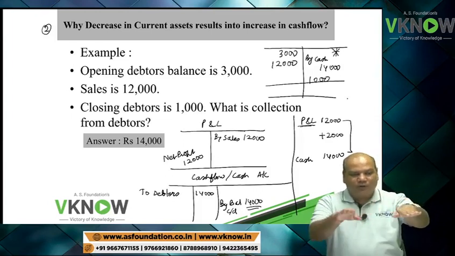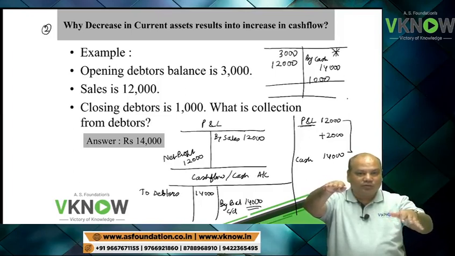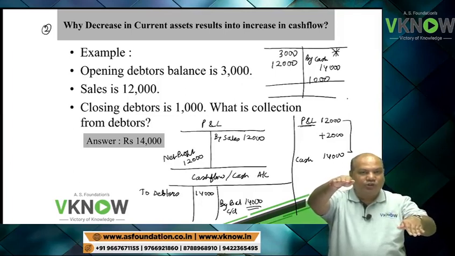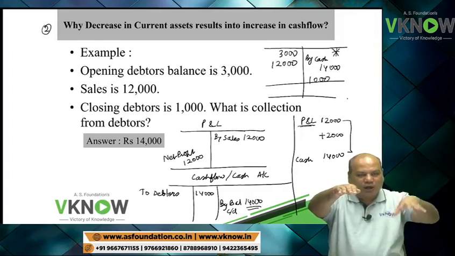Again look at this way of explanation. This is my profit figure, and this is my cash. Profit has to reach the cash balance. Profit will have to rise. So if I have to make profit equal to cash balance, I have to add this gap of 2,000.